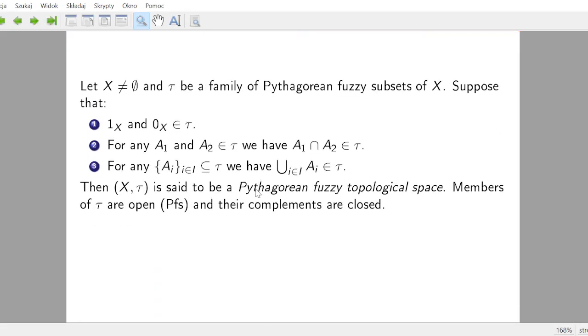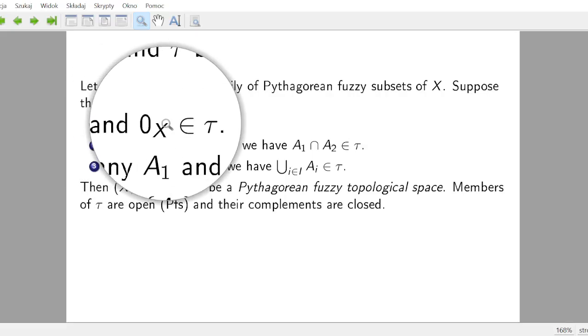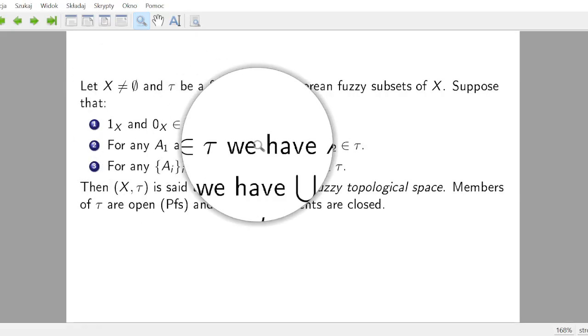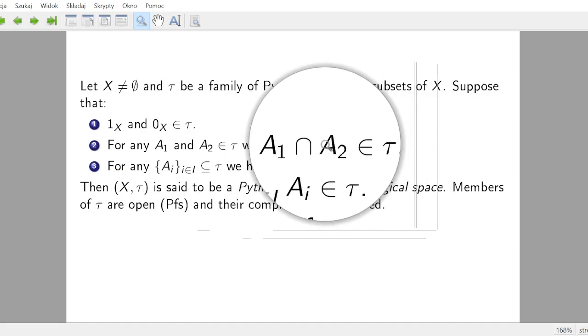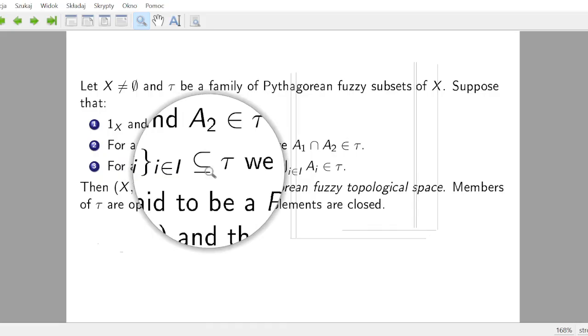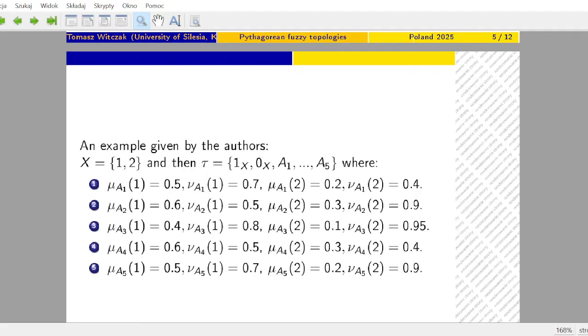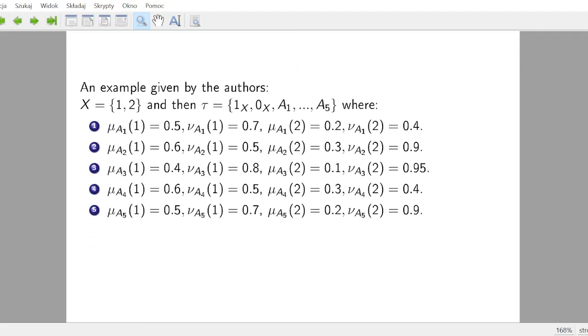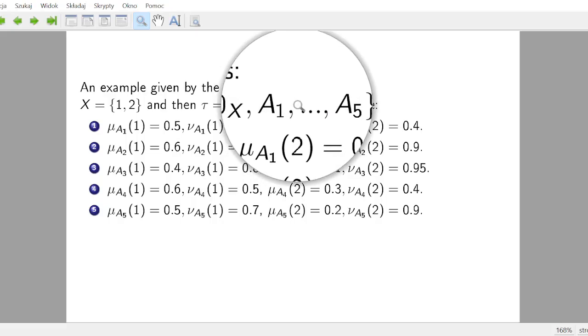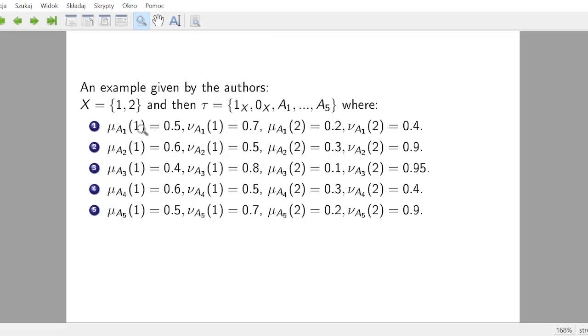As always, we can define topological space in this framework. So obviously we assume that the whole universe and the empty set are open, and we have closure under at least finite intersections, and under arbitrary unions, as it's written here. So in this way we obtain Pythagorean fuzzy topological space, and an example is here. You can analyze this example. We have 1, 0, so universal and the empty set. Then we have 5 other sets which are defined here. Our universe consists of 2 elements, 1 and 2.